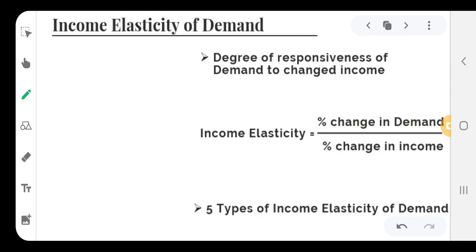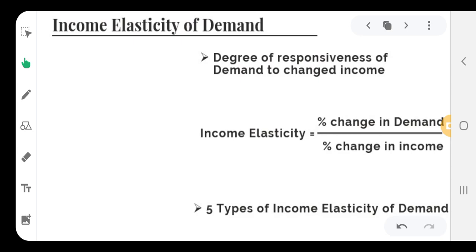The income elasticity of demand means the degree of responsiveness of demand to the changed income. The changed income of the individual will make an effect on his demand pattern. If income of an individual increases, his demand increases. If income decreases, then his demand decreases.